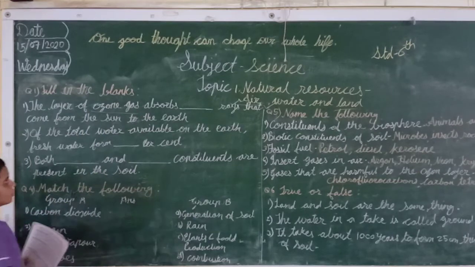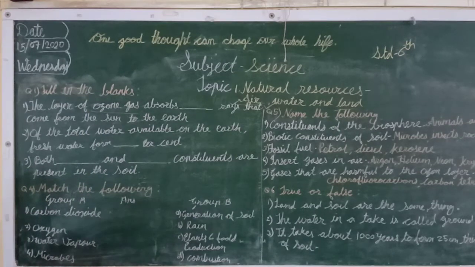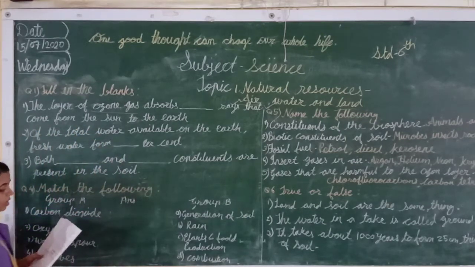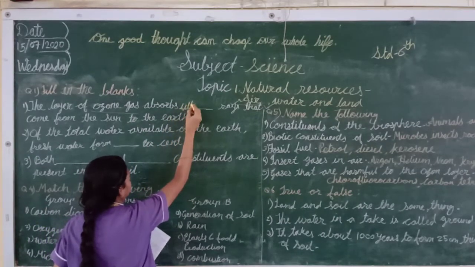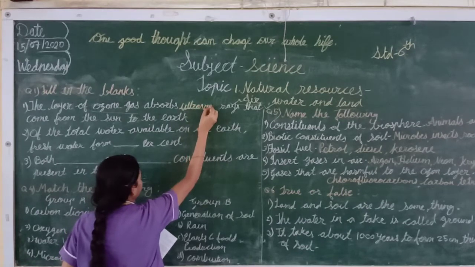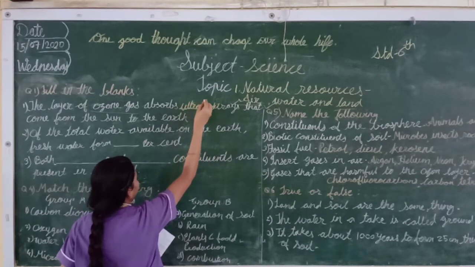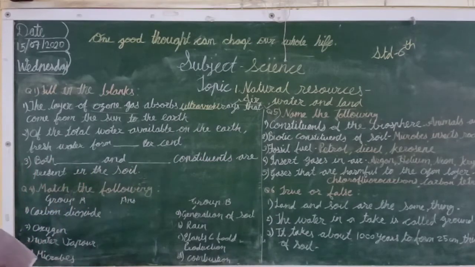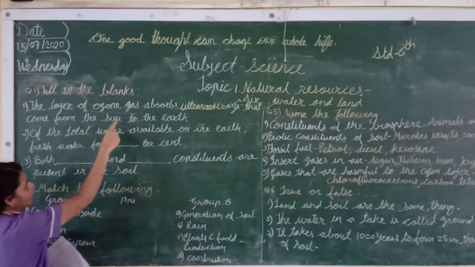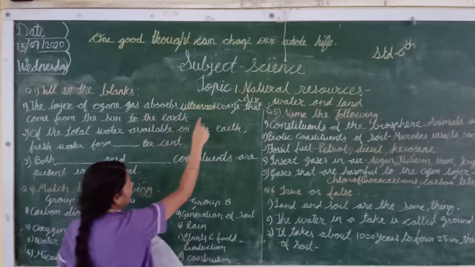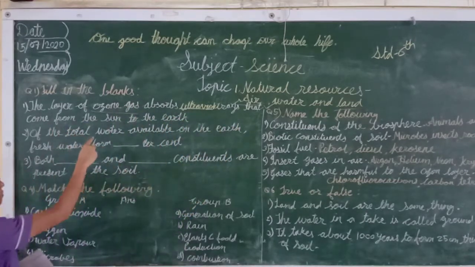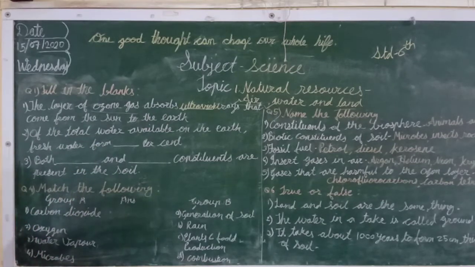Ozone gas is very useful for us. So which rays does it absorb that come from the sun to the earth? Ultraviolet. Ultraviolet rays that come from the sun to the earth. Understood, students? Ozone layer gas absorbs ultraviolet rays that come from the sun. Okay, students, now we will see the next one.